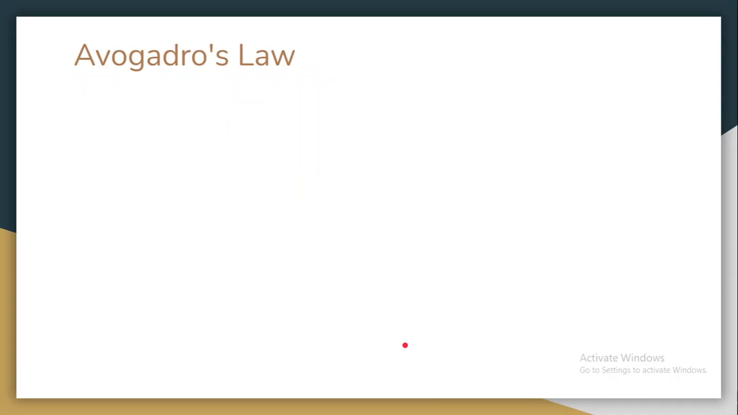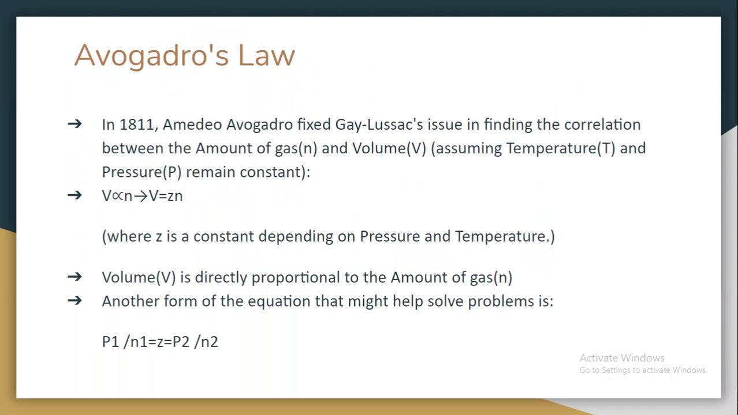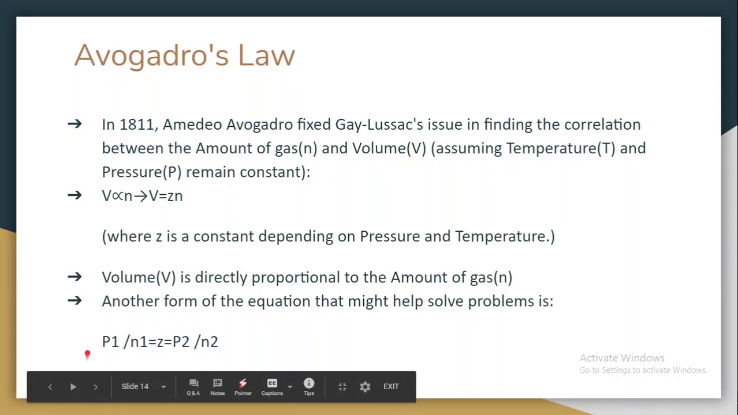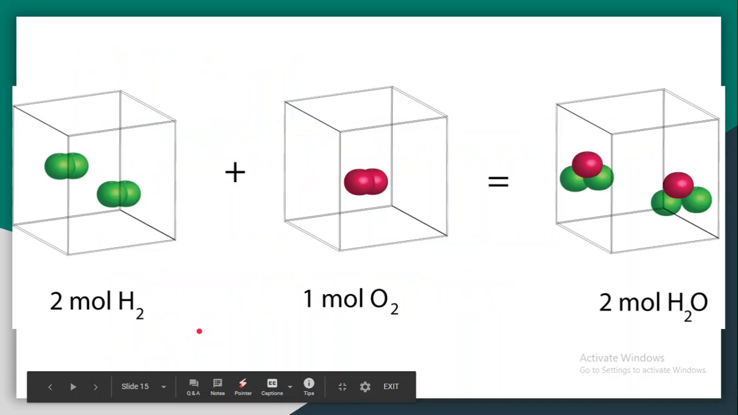And the last law is Avogadro's law. In 1811, Amadeo Avogadro fixed Gay-Lussac's issue in finding the correlation between the amount of gas and volume, assuming that temperature and pressure remain constant. So the volume is directly proportional to the amount of gas, so the volume is equal to Zn, where Z is a constant. Another form of the equation is the initial volume over the initial amount of gas equals a constant, which is equal to the final volume over the final amount of gas.